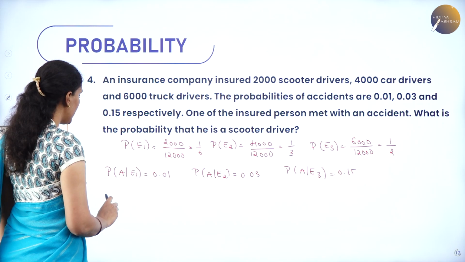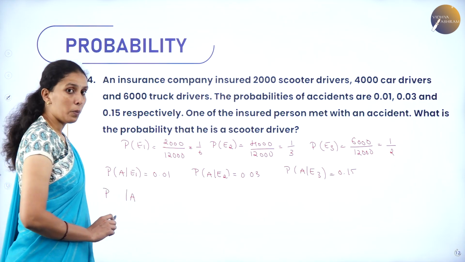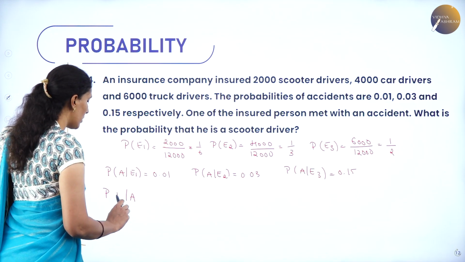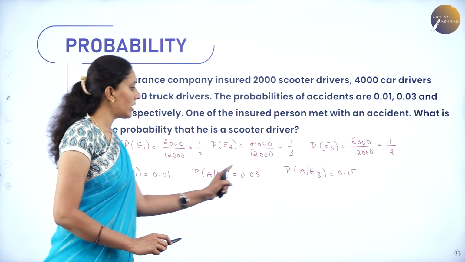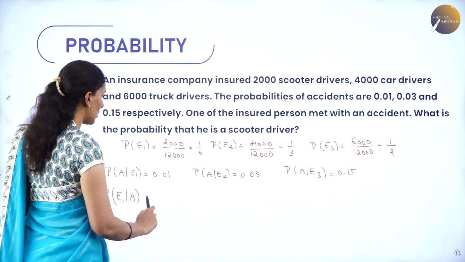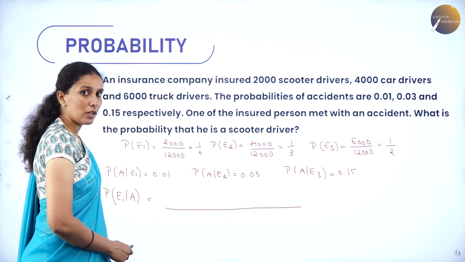Now, I need to find the probability that one of the insured persons who met with an accident is a scooter driver. So, this is what I need to find. Now, I have 3 events. Therefore, the total probability in the denominator will be the sum over all 3 events.